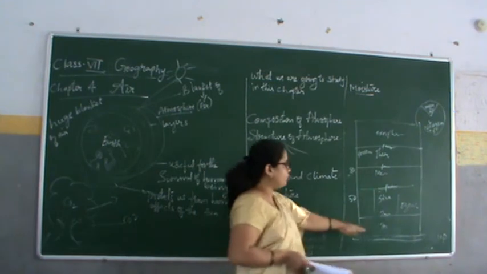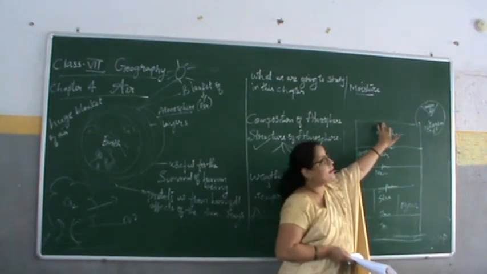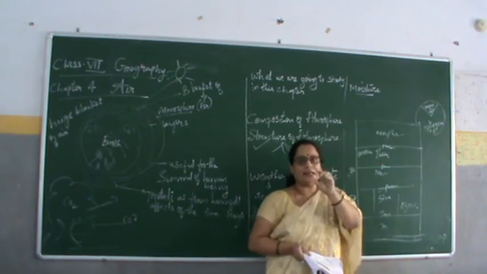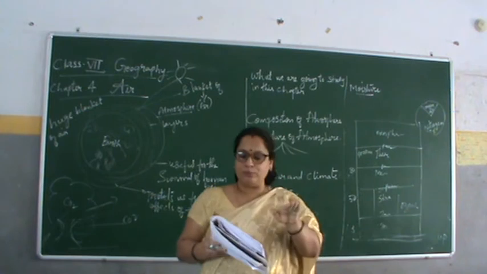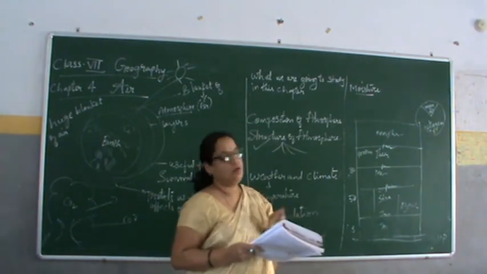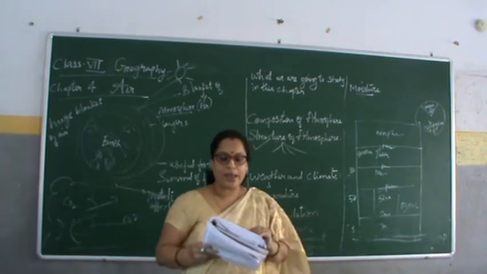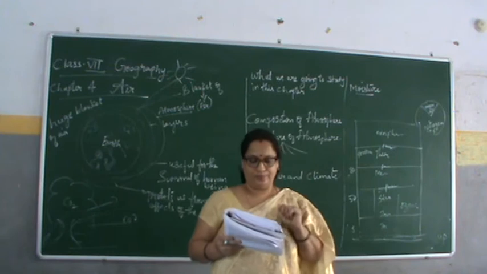Here this layer, which is directly uppermost, is a very thin layer with light gases, and helium and hydrogen float in space from here.